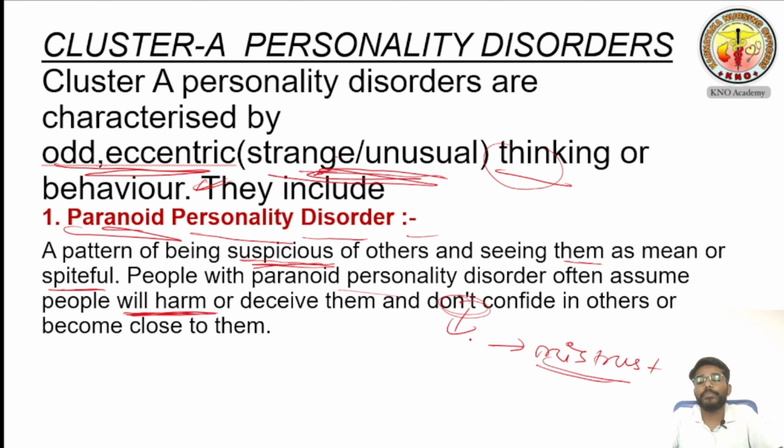This is paranoid personality disorder. I hope you understand what is paranoid. In paranoid personality disorder, the person is always doubting others. He will think the person is coming to kill him, that he has the intention of harming him. He's always suspicious, spiteful, and he never trusts others. I hope you all understood what is paranoid personality disorder. So now we'll go to the next slide and the next personality disorder.